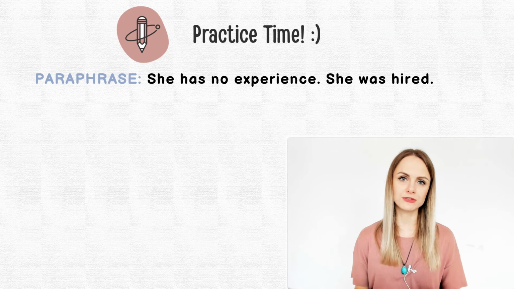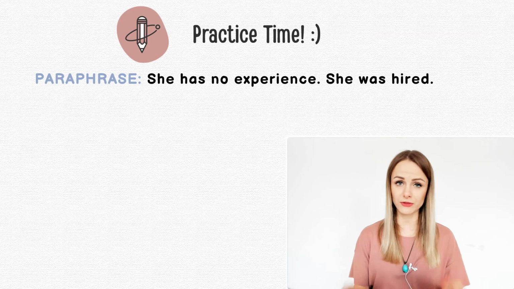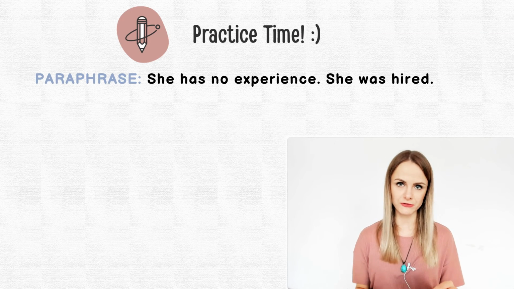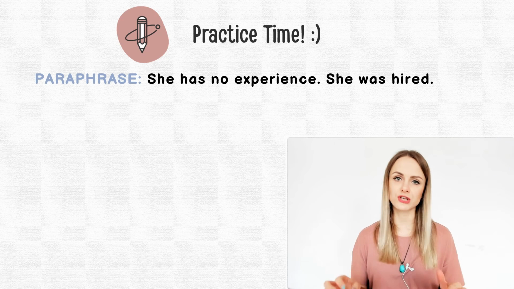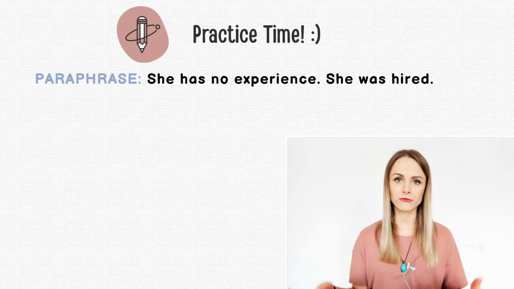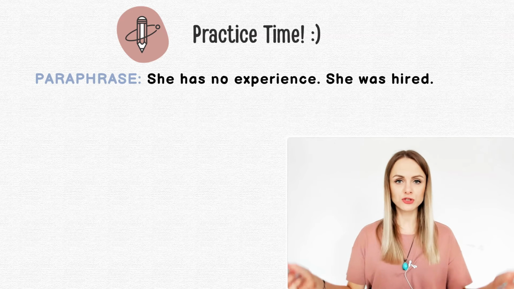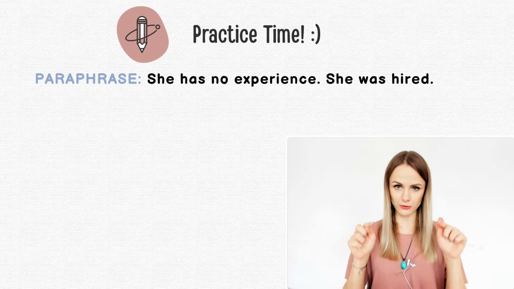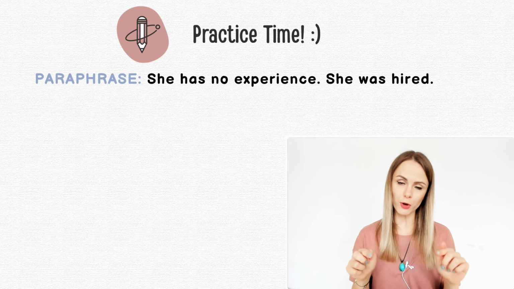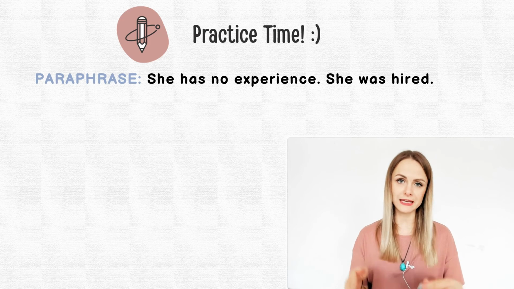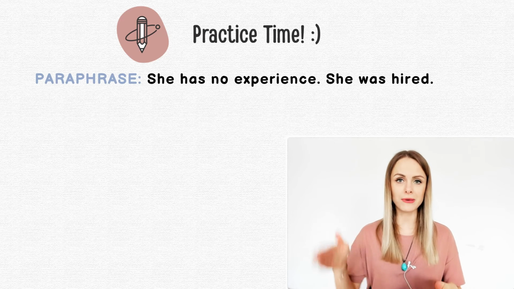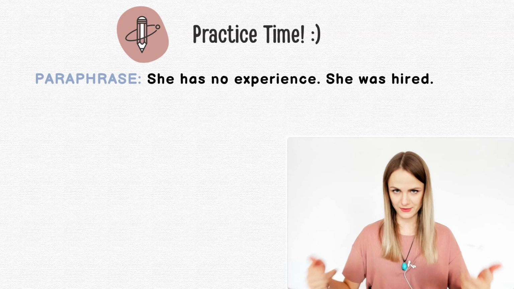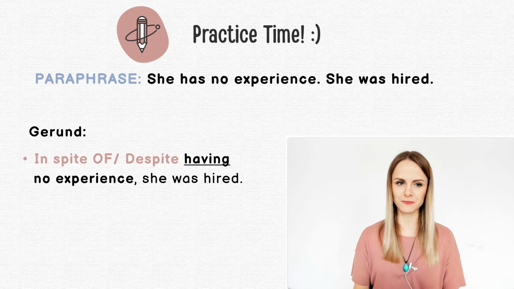So firstly, I want us to create this sentence with despite and in spite of, but I want to create these sentences firstly with this gerund form, so with this verb with the ing ending. So if you want to stop the video now, think about the answer. So this sentence is supposed to be paraphrased using despite, in spite of, plus gerund form, ing ending. Let's have a look at it.